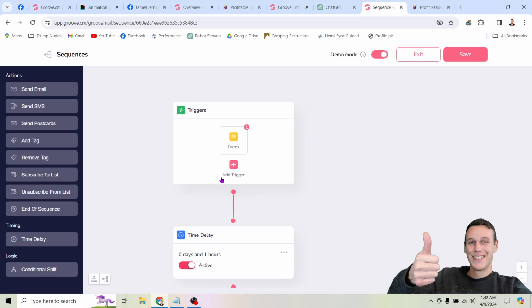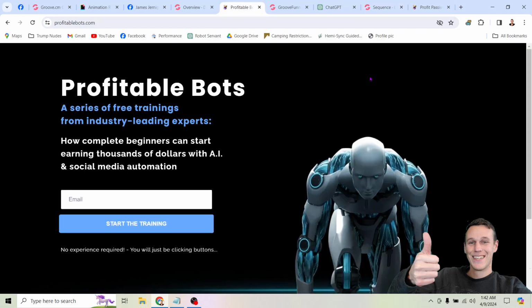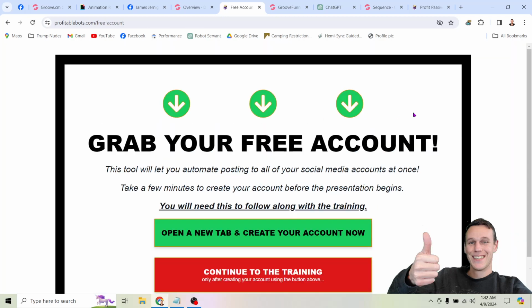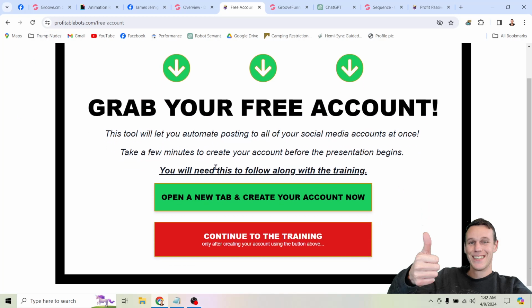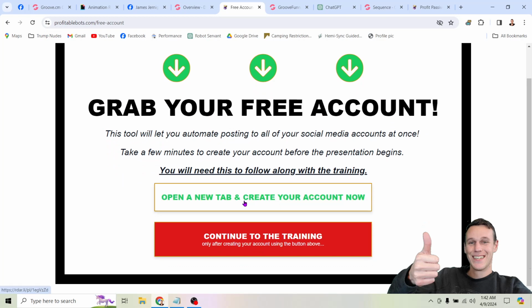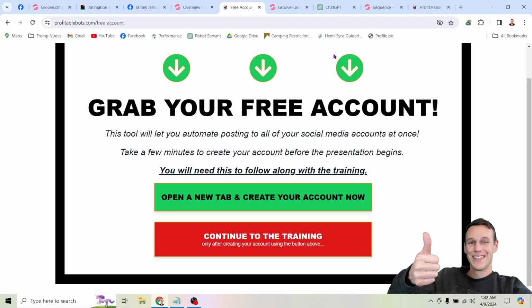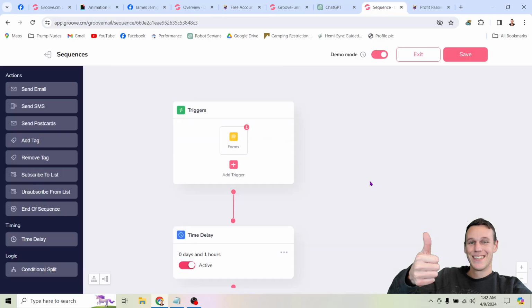This is what starts this whole process. And again, if we look at this demo page here, this is what starts the sequence, right? So as soon as I click submit, start the training on this page, now I'm sent to an offer. And again, you can see here, this is a similar offer, not the same software, but you can see open a tab and create your account now. So you get the idea. We're getting people to take action, very small actions, free actions that ultimately could lead up to a larger action of spending money and you earning money. But anyways, that's how the trigger works. So you'll set the trigger for the form that you have on your page.